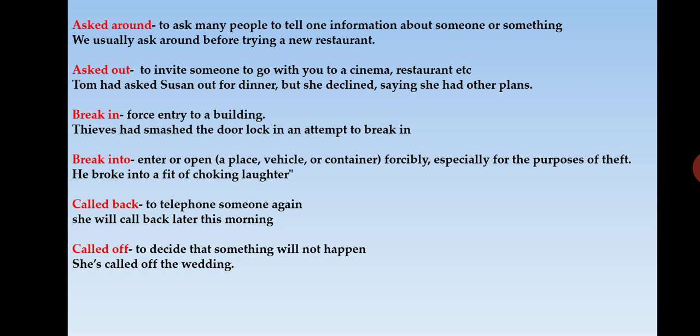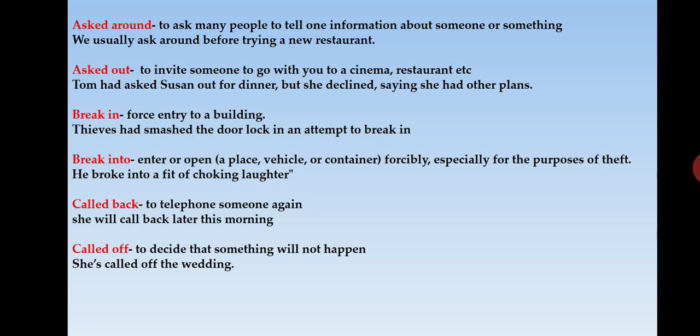Break in is forced entry into a building. So it can be thieves, it can be a fire force person, it can be police. They are just forcefully entering into a building. But break into is done only by people who intend to do theft.